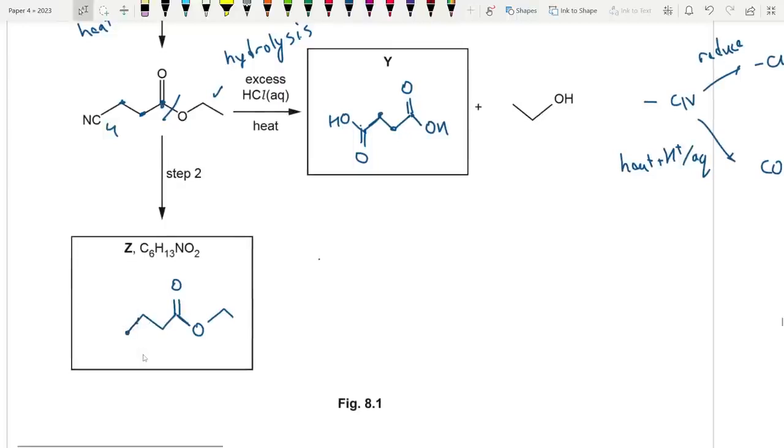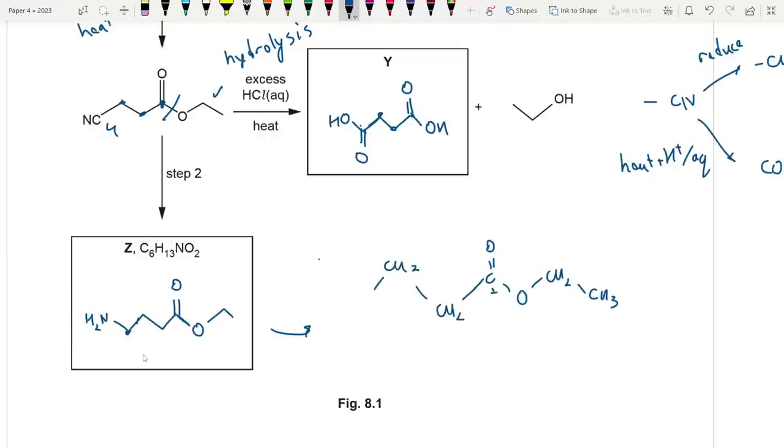So CH2 is just on the vertex, and over here we are going to get NH2. So let's match the number of carbons. It's CO, O, CH2, CH3, and over here this compound. So this is carbon 1, carbon 2 CH2, carbon 3 CH2, carbon 4 again CH2, and we get an extra NH2. So we have one nitrogen, that's fine. We have two oxygen, O2, that's fine. For carbons, 1, 2, 3, 4, 5, 6, that is C6. And for hydrogen, 1, 2, 3, 4, 5, 6, 7, 8, 9, 10, 11, 12, 13.